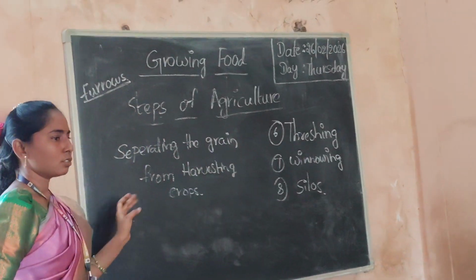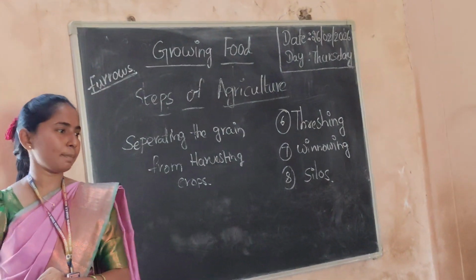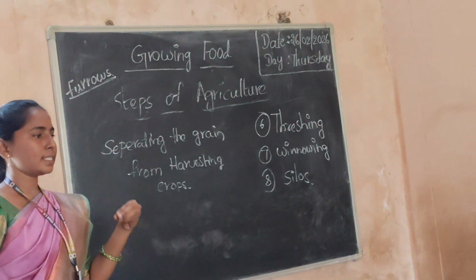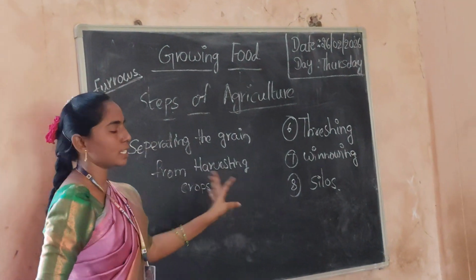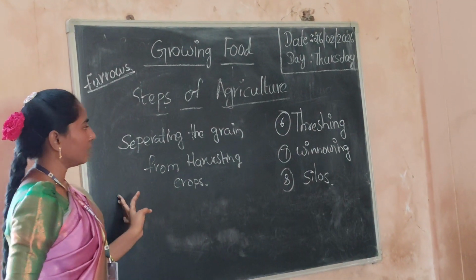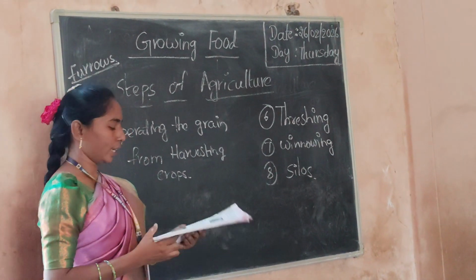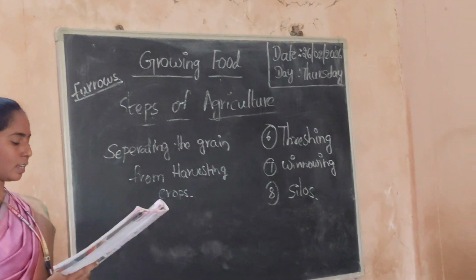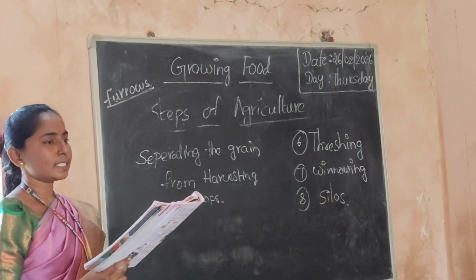It means here the plant is separated and also grains are separated. This process is known as threshing. So after threshing, winnowing. Next step is winnowing. The removal of chaff from the grains by wind is called winnowing.